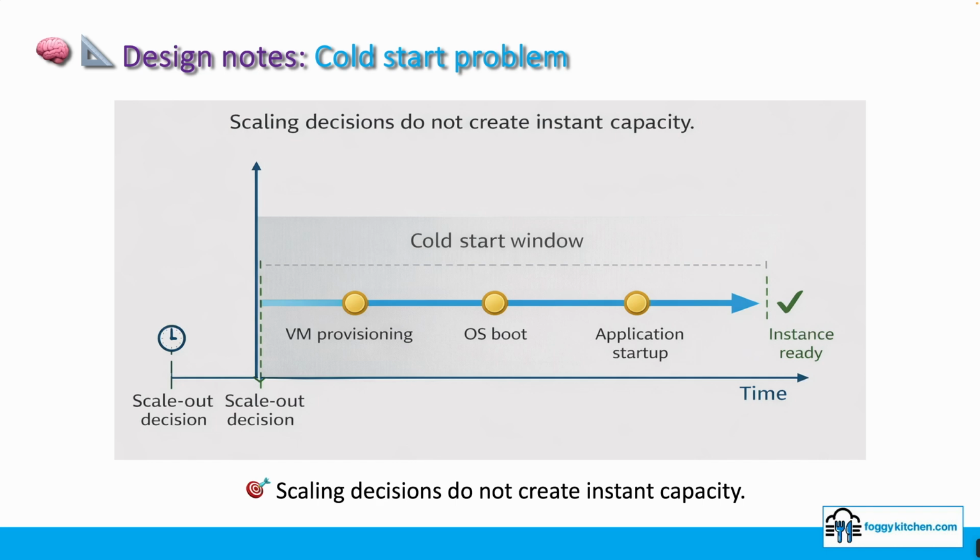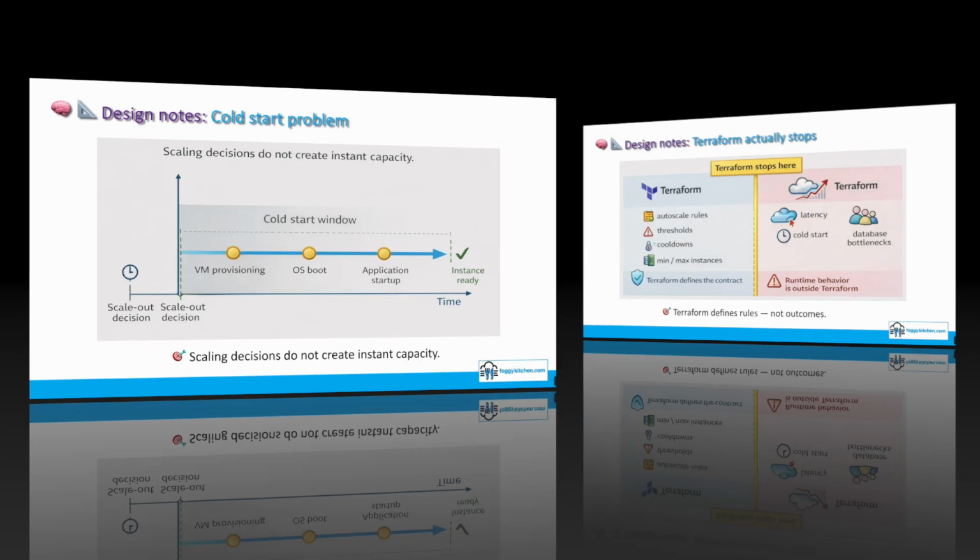Even after the scaling decision is made, no additional capacity is available immediately. New virtual machines need to be provisioned, the operating system has to boot, the application needs to start. This entire period is the cold start window. From the user's perspective, autoscaling has already happened, but the system is still overloaded.